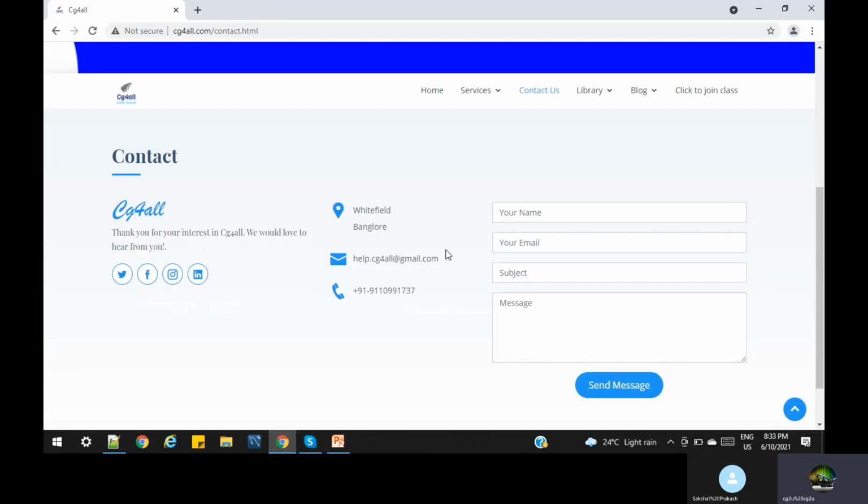When we go to the contact us page, if we want to join our course or contact the CG for all administrator or support page, what do we have to do? Every website, whether Facebook or any other, tells us to register or contact us. Why do we need contact us? We have to give minimum information, and based on that information they will contact us via email or via the telephone number we provide, right?